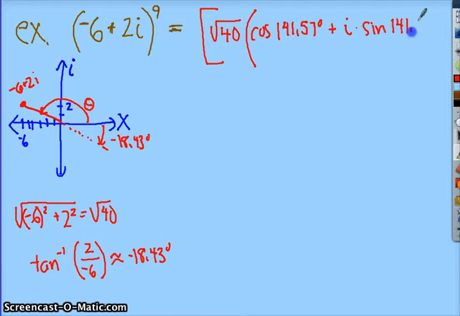141.57 degrees. Again, some of you are still not in the habit of going to 2 decimal places. With trig, you really should go to 4 decimal places. And since you have calculators, that should not be very difficult to do. So, now that we have all of this, we're going to apply de Moivre's theorem. De Moivre's theorem says, take your modulus and raise it to the exponent, in this case 9.